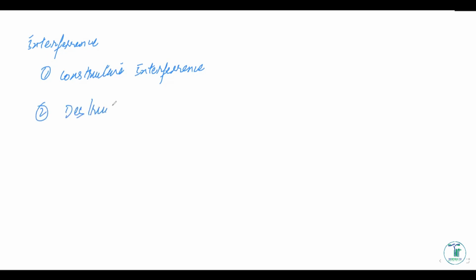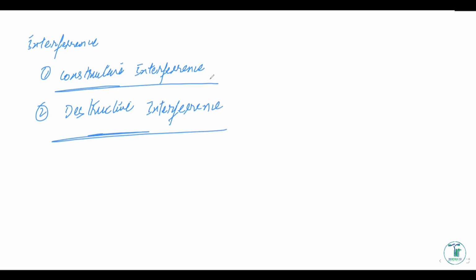So we just got to know that interference is of two types. One of them is the constructive interference, and the second one is the destructive interference. In the case of constructive interference, we just got to know that the path difference would always be an integral multiple of wavelength. And whenever the constructive interference is happening, we would be having a maxima.